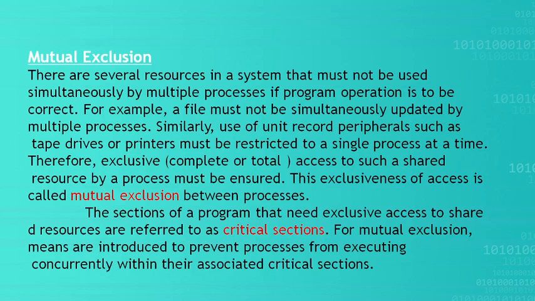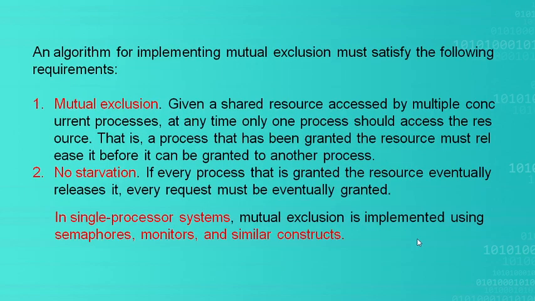Mutual exclusion is introduced to prevent processes from executing concurrently within their associated critical sections, meaning all the processes should not enter the critical section at a time. How can we avoid it? With the help of mutual exclusion.